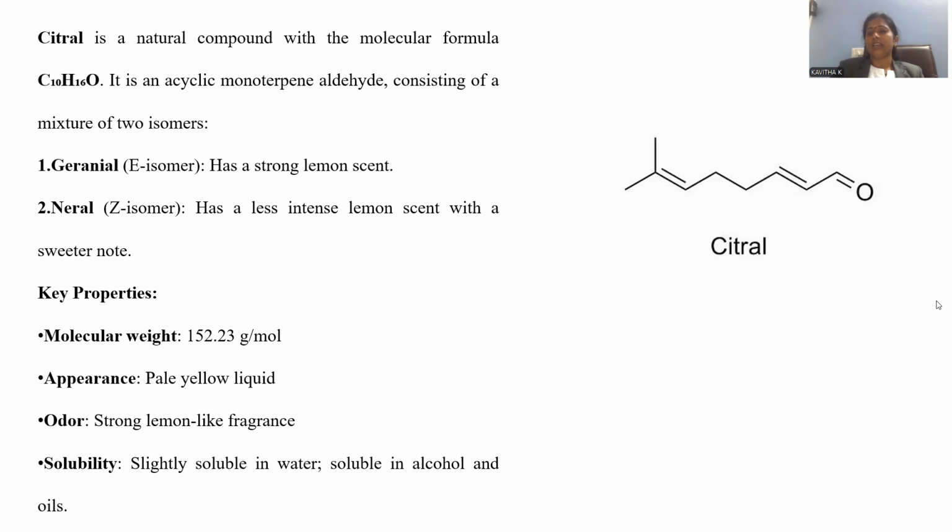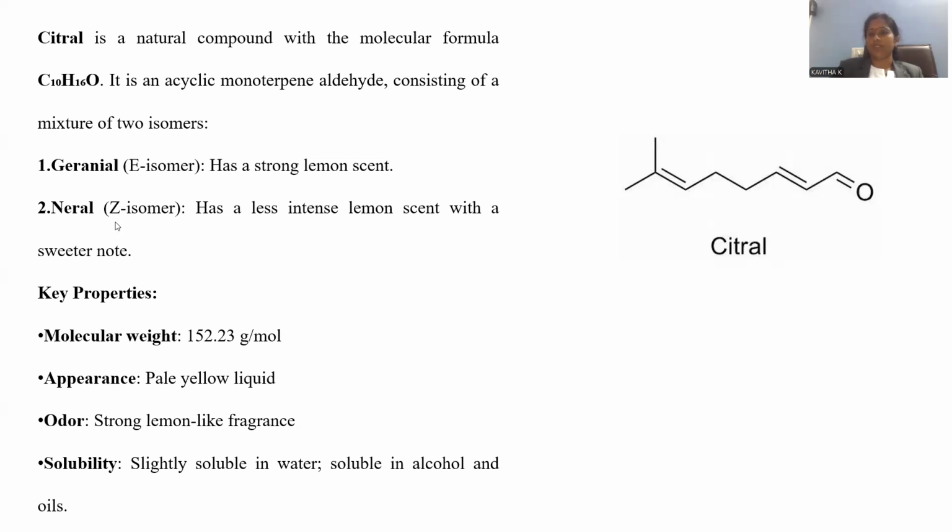And if you observe clearly, the aldehyde functional group is present. The molecule is accompanied by double bonds. That's the reason why there is a provision for isomerism. That's the reason why citral always exists in two isomeric forms. One is called geranial and the second is called neral. Geranial is the E isomer and neral is the Z isomer.